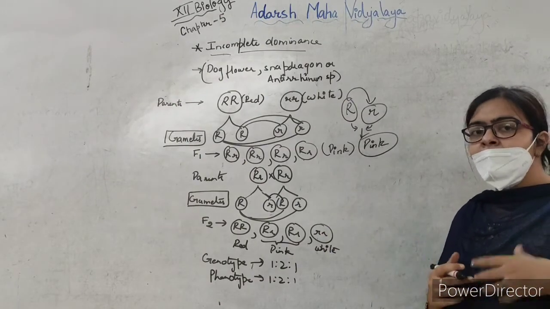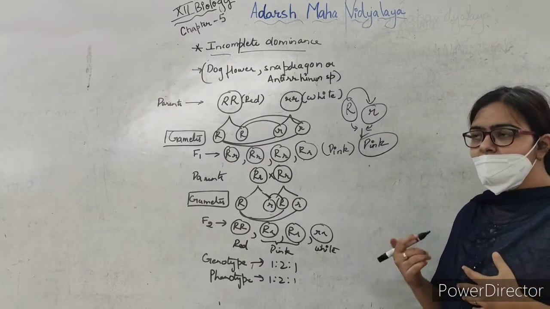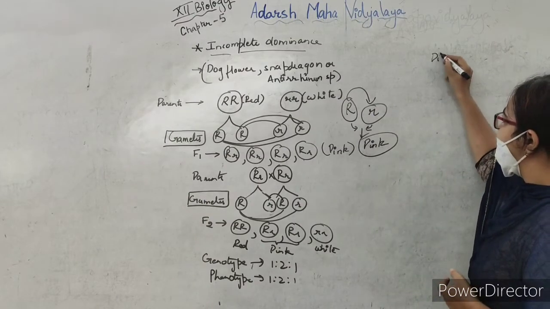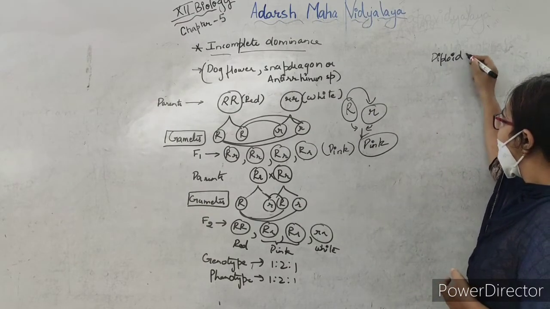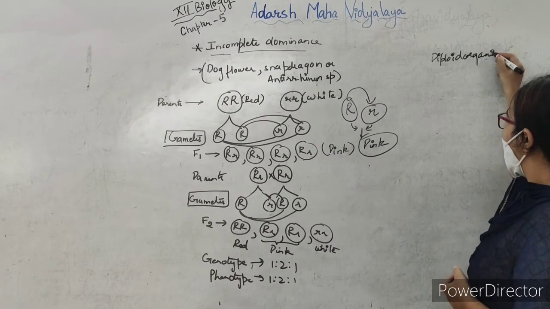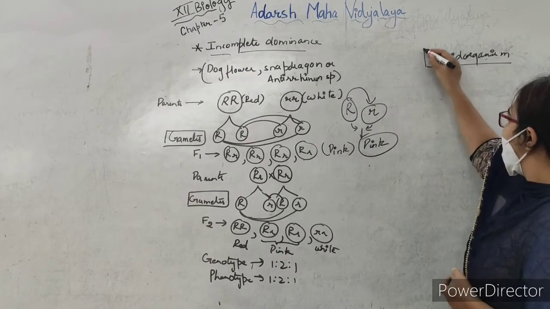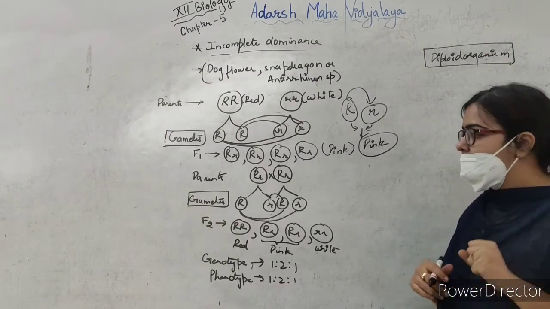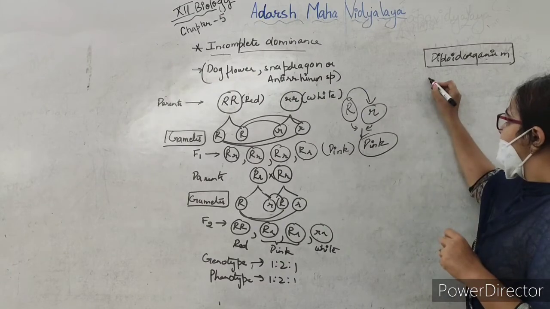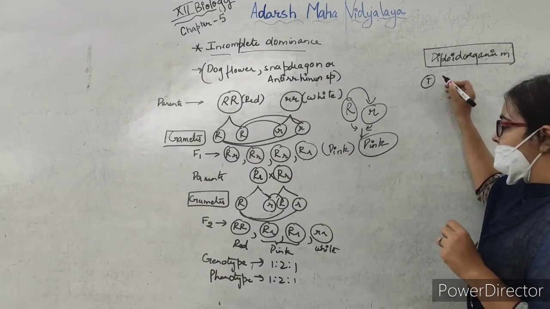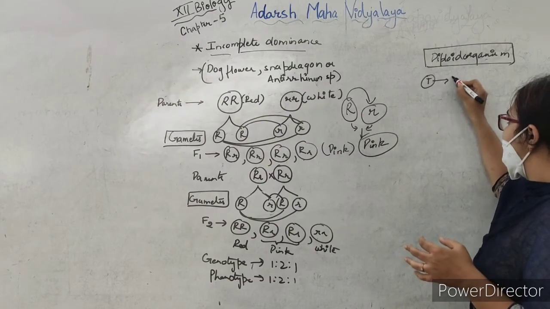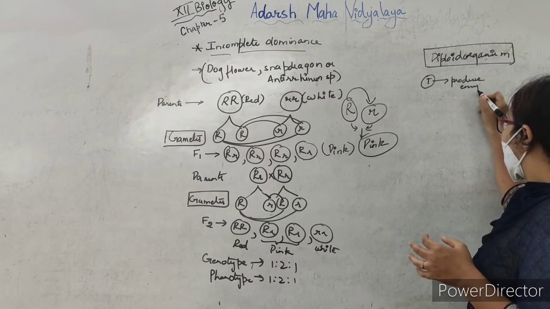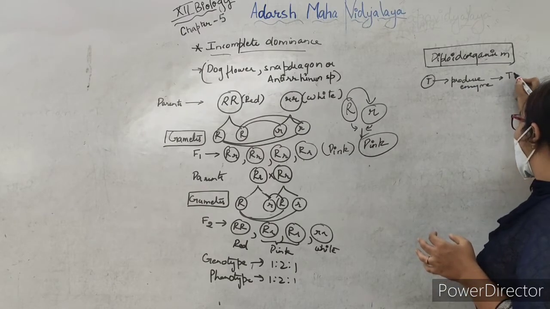Now how does the law of dominance work? How can we say that one character is dominant and one character is recessive? As we know, we are diploid organisms, so we definitely need a set of alleles to express a particular character. This capital T is able to produce an enzyme which gives tallness to the plant.